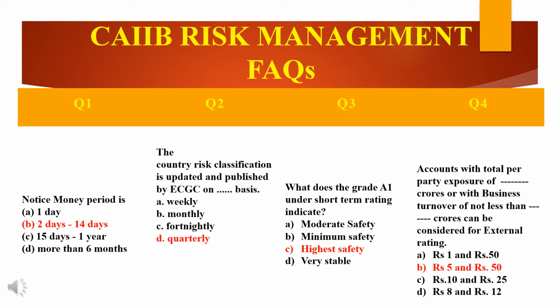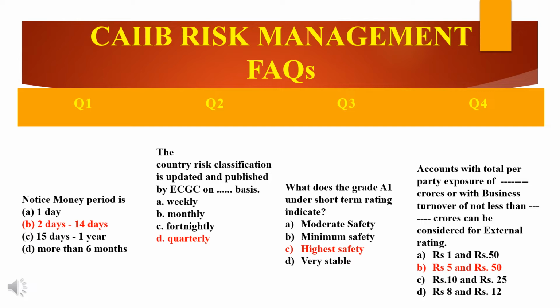The exposure limit of rupees 5 crore and turnover cutoff of rupees 50 crores comes into this picture only to calculate risk. The main objective is to calculate the risk weighted assets, that is the RWA, under Basel guidelines.